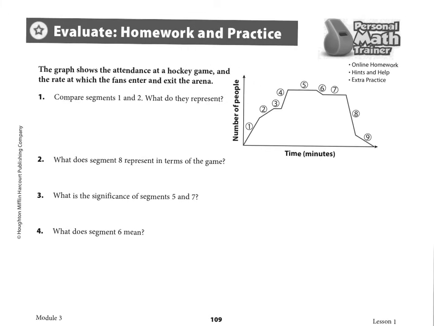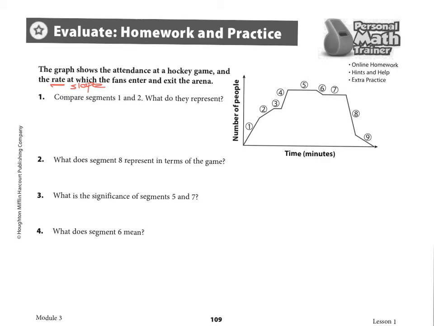It says the graph shows the attendance at a hockey game and the rate at which the fans enter and exit the arena. Okay, so one of the things I want to talk to you about is this word rate, and we'll discuss this later on a little bit more. But rate is nothing more than slope. So I'm going to write the word slope underneath it here. Okay. So rate is slope. So when we look at the slope, remember if something is going up, it's positive. If it's going down, it's negative.